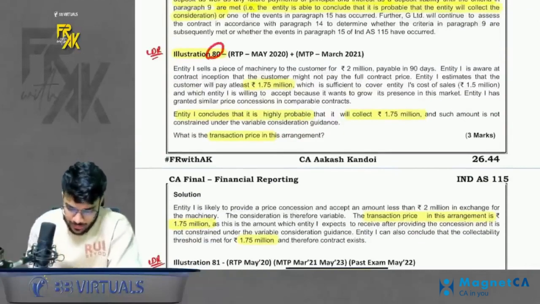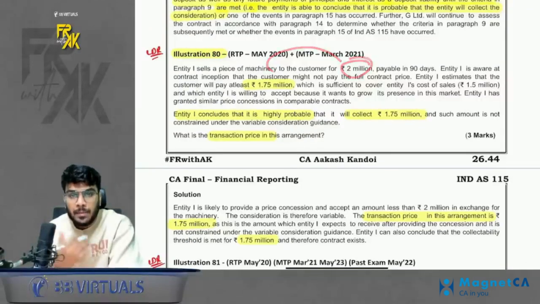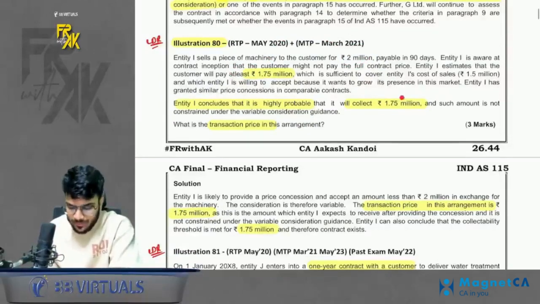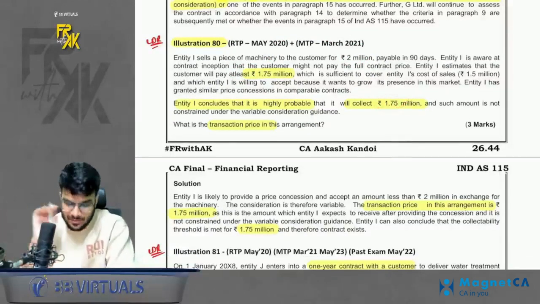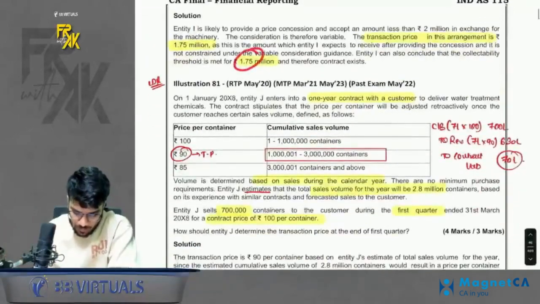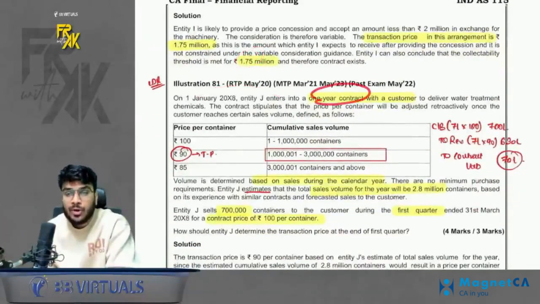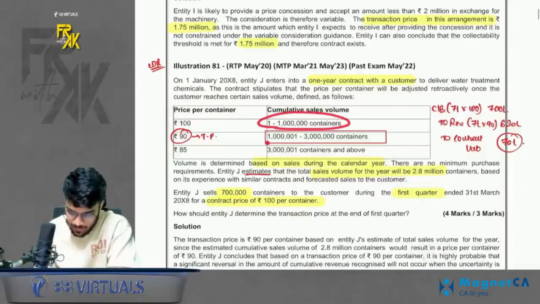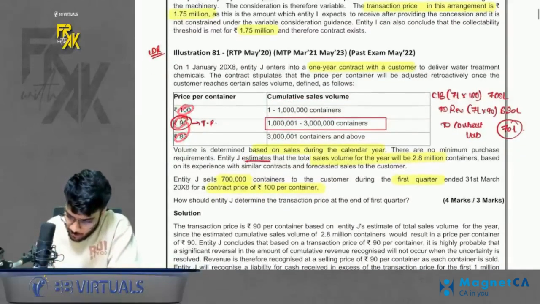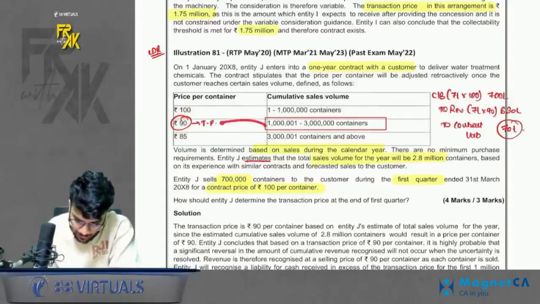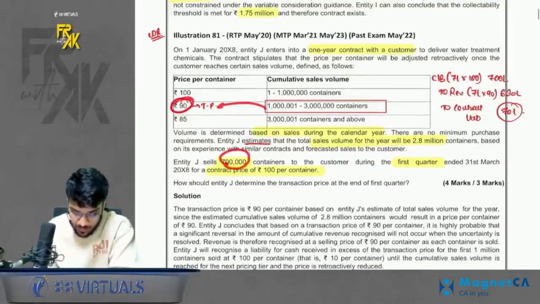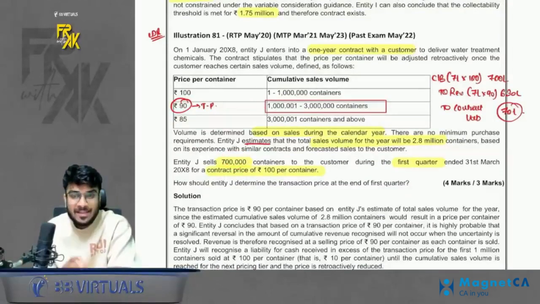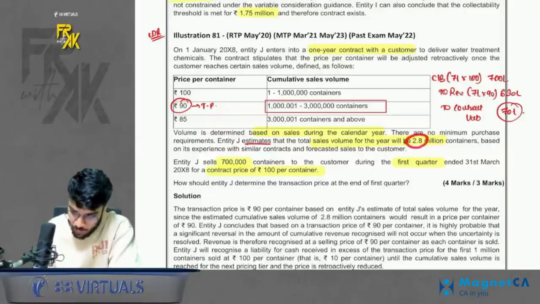Chalo. Then we have a chunk of questions 80, 81, 82, 83, 84. Let's see 80. It says we sell something for 2 lakhs, but we expect to collect only 1.75 lakhs. What would be the amount of revenue? 2 or 1.75? Revenue is always what you expect to receive, so it will be 1.75. Second, you enter into a contract with the customer. These are the prices per container. So if the customer buys within a particular sales volume, this is the respective price. The customer is going to buy 2.8 million, so basically that price should be 90 rupees. But as of now, the customer has bought only 7 lakhs. It is expected that during the whole year he will reach 2.8 million.